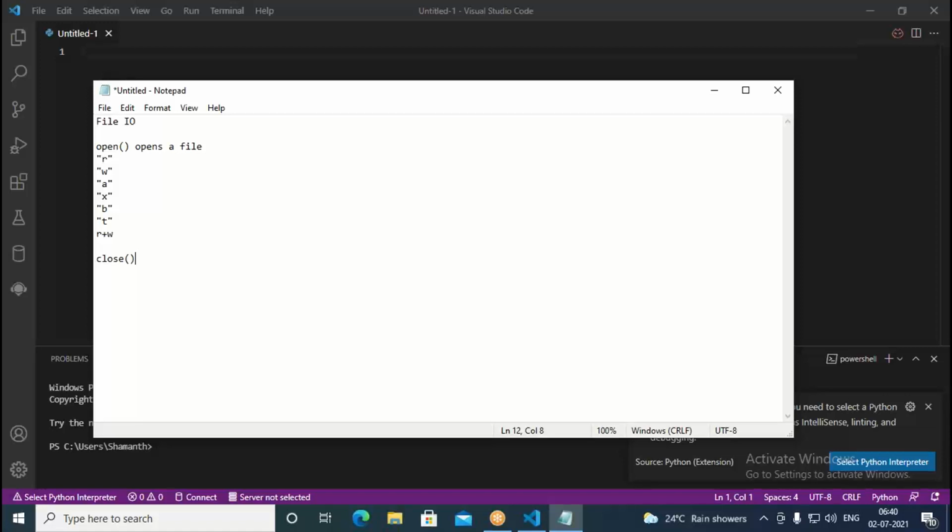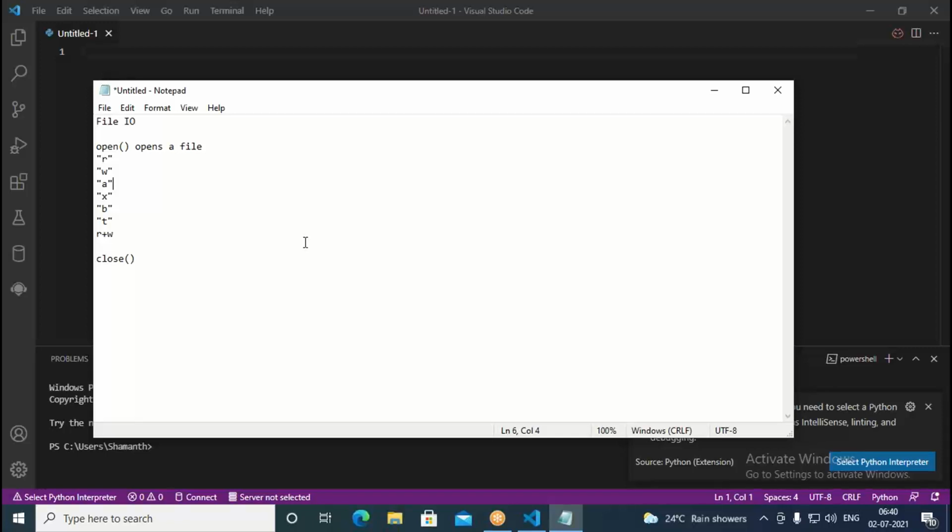What is B? Binary. Binary file, as I told, a PDF file is a binary file. Can you explain the A append one? Append means already you have a text file. At the end of the file, you can add more data using append. In the case of reading, you can just read. If it is writing, it is going to overwrite if the file already exists.